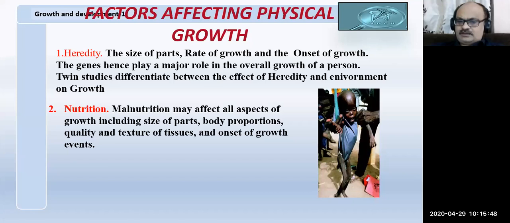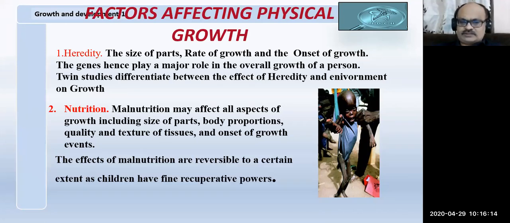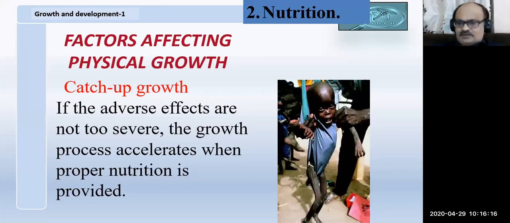That means eating food more than normal, the body responds positively and it comes back to normal. This is called catch up growth. So the growth process accelerates when proper nutrition is provided.